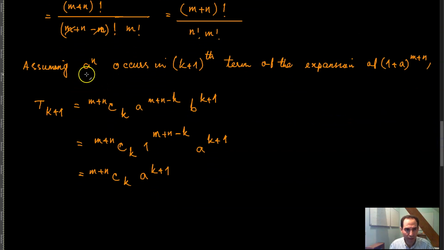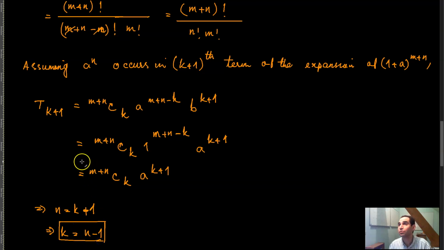Now here we said that a raised to the power n occurs in this term. That means that n is equal to k plus 1, which means that k is equal to n minus 1.